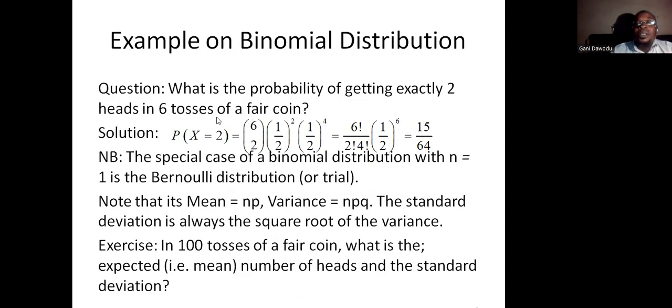Example, in 6 Bernoulli trials of the flip of a fair coin, what is the probability of getting exactly 2 heads? This is 6 choose 2. Probability of heads is equal to the probability of tails, which is 1/2 either way. And the required probability is 15/64. Here is an exercise for you.